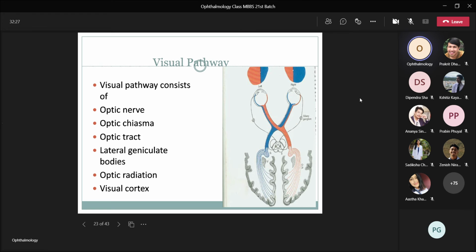Now the visual pathway. This visual pathway consists of the optic nerve, optic chiasma, optic tract, lateral geniculate body, optic radiation, and visual cortex. So here you can see the fibers, this is the nasal and this is the temporal. This is the optic nerve and this is the optic chiasma. Then comes the optic tract, then the lateral geniculate body. This is the optic radiation, which ends in the visual cortex. So this is the visual pathway.